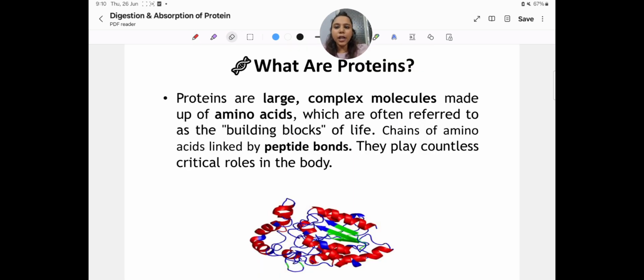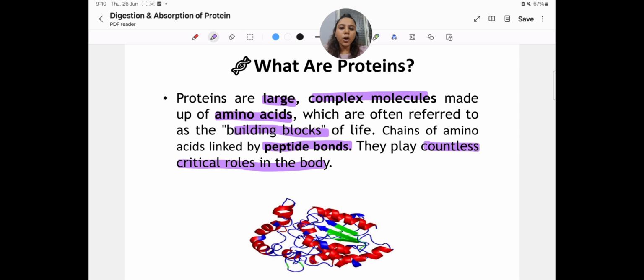Proteins are large, complex molecules made up of amino acids, which are often referred to as the building blocks of life, and chains of amino acids are linked by peptide bonds. They play countless critical roles in the body, and we will see the functions of proteins. But before going to that topic, let's see what peptide bonds are.